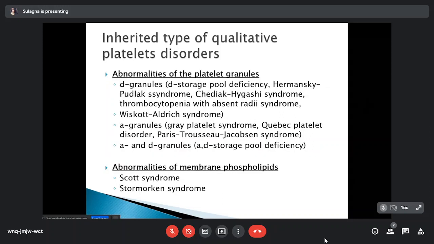Next is abnormality of the platelet granules. Platelets actually contain three types of granules: dense granule, alpha granule, and lysosomal granule. When there is abnormality in the dense granules, this is called delta type of platelet granule deficiency or storage pool deficiency. When there is abnormality in the alpha granule, this is called gray platelet syndrome or alpha type of storage pool deficiency. And when the abnormality is present in both alpha and delta granules, it is known as alpha-delta storage pool deficiency. Next is abnormality of membrane phospholipid.